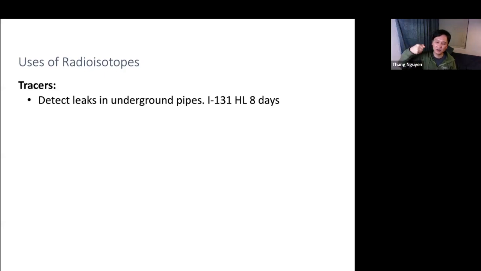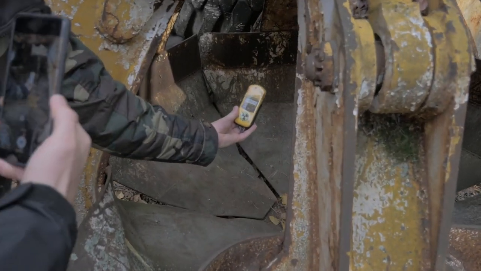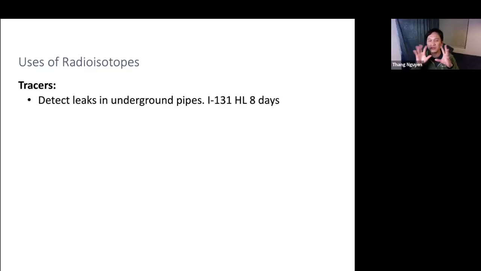And how we can detect that is we can use something called a Geiger counter. Have you seen this maybe in sci-fi movies where they're carrying this instrument around and it goes beep, beep, beep, beep, right? The more it beeps, the more radioactivity it is sensing. So we can, for example, put iodine 131 into the water source, because it's a good radioisotope: it goes away relatively quickly, in 8 days, so it doesn't persist in nature and cause harm. But if you see the Geiger counter beeping a lot in one area, then you can pinpoint that's where the leak is, for example.